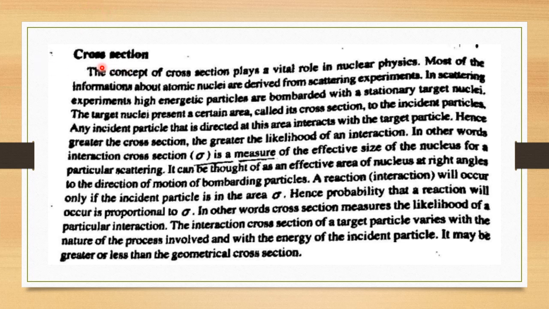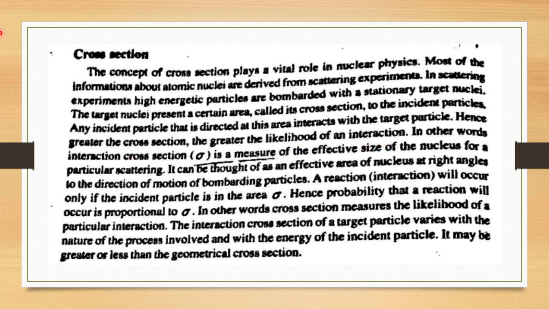So the next important section is the cross section. The concept of cross section plays a vital role in nuclear physics. Most of the information about a nucleus is derived from scattering experiments. In scattering experiments, highly energetic particles are bombarded on stationary target nuclei. The target nuclei present a certain area, called its cross section, to the incident particle. Any incident particle that is directed at this area interacts with the target particle. Hence, the greater the cross section, the greater the likelihood of interaction.